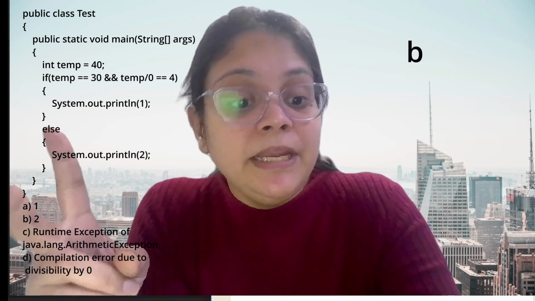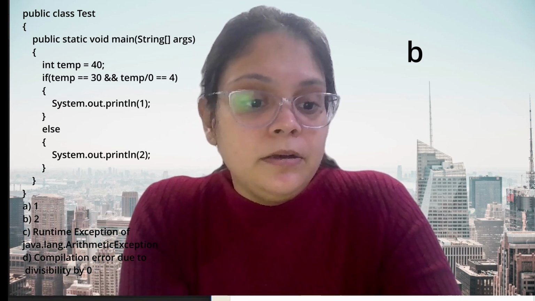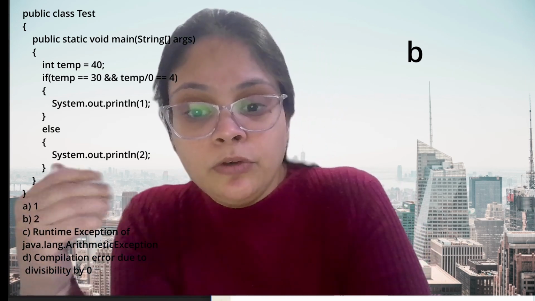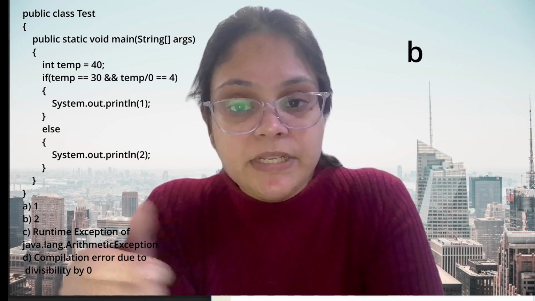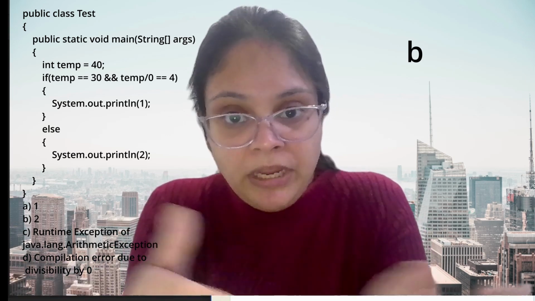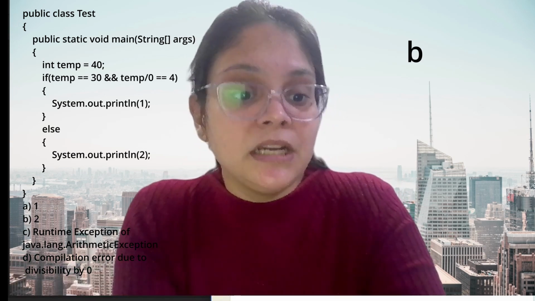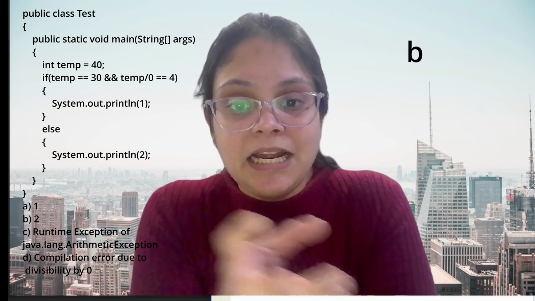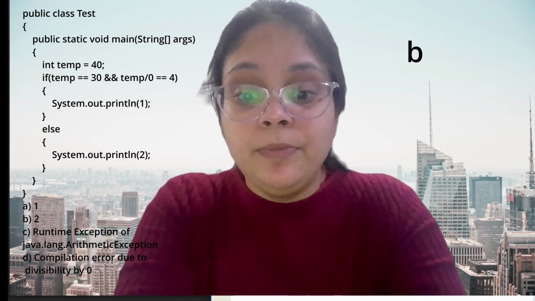So guys, the answer will be 2. Why is it 2? Because for your AND operator there is a rule: if the first statement is false, then it is not going to evaluate the second condition or the second expression. Here temp is equal to 30 is false, so it does not go to the second condition. Otherwise, division by 0 is not allowed and it would give us the runtime exception. But since the AND operator's rule states that the first condition is false, it is not going to check the second condition. So the output will be 2, that is option B.